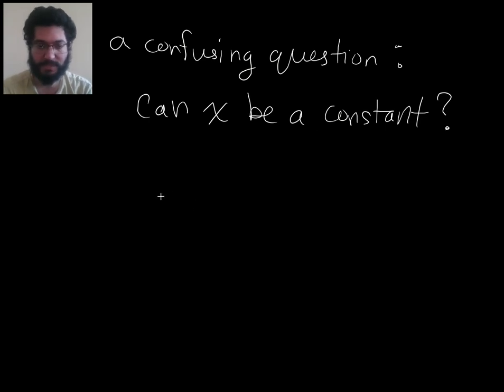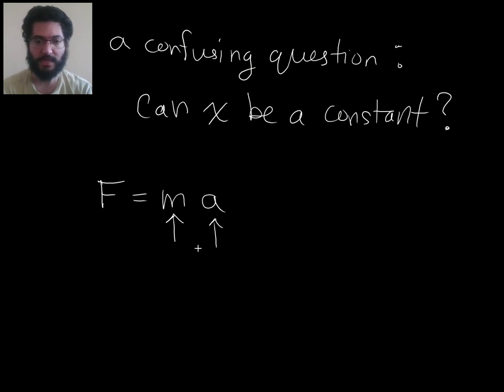The reason I'm posing this question is that probably you're used to seeing in math classes that people use letters to refer to something, and then they'll say that that thing is a constant. For example, if I write F equals ma as Newton's second law, then I might say this m is a constant, while the a here can vary. That has nothing to do with what we're talking about when we say variable versus constant.